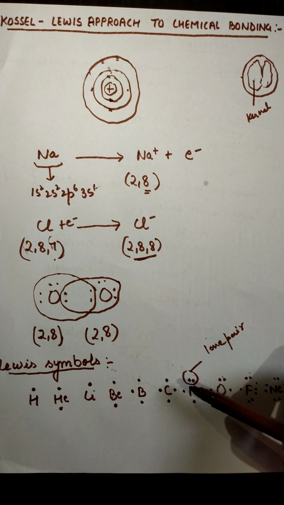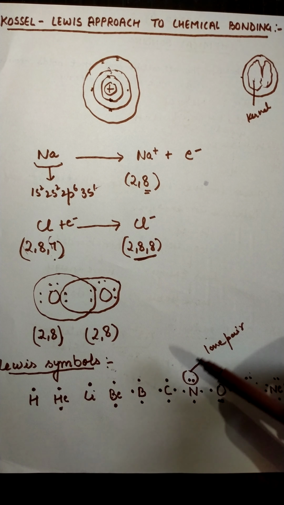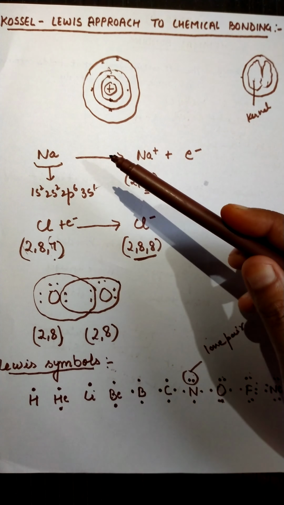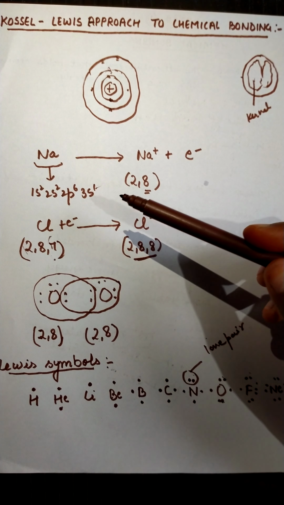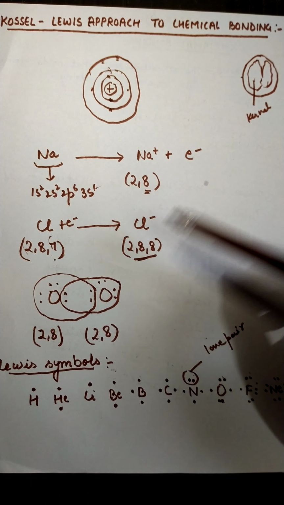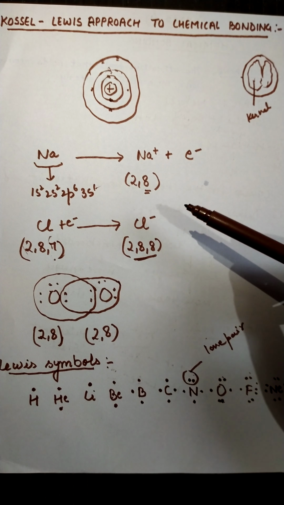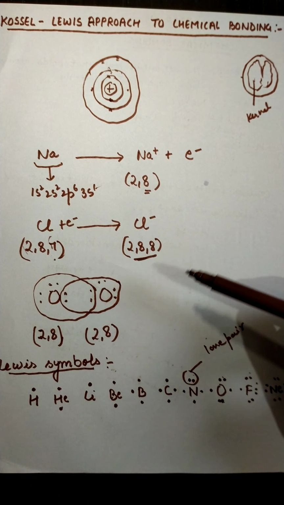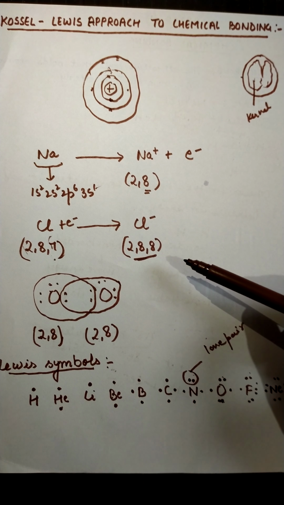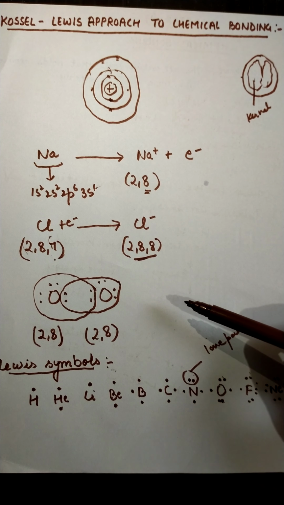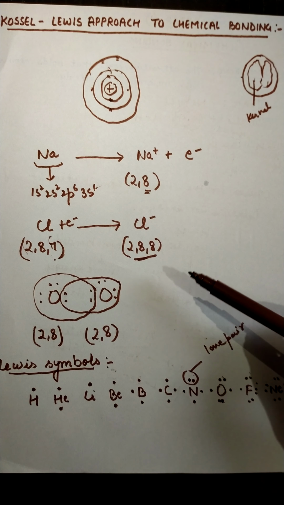Only these two groups have the tendency to lose and gain electrons very fast, so that they can become stable like the noble gases and fulfill their octet.